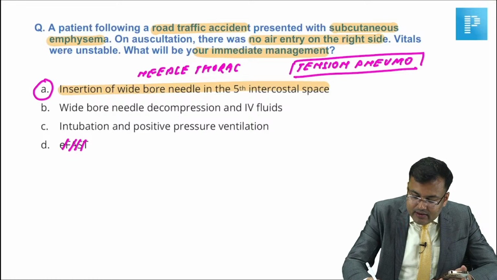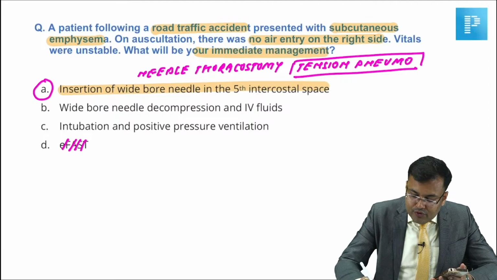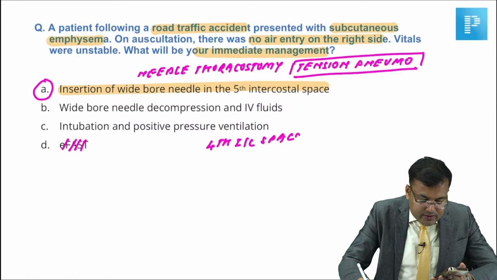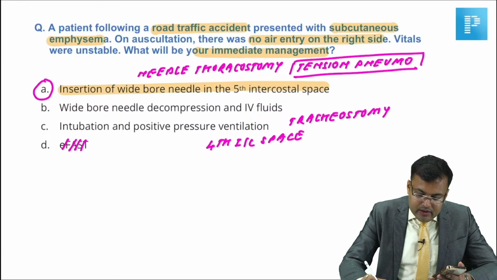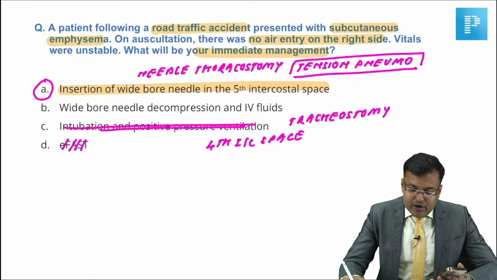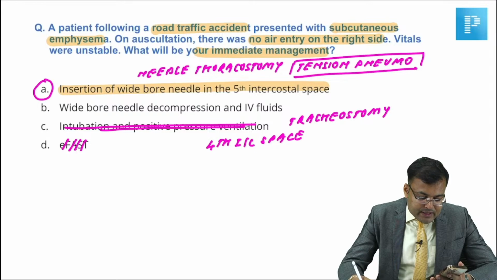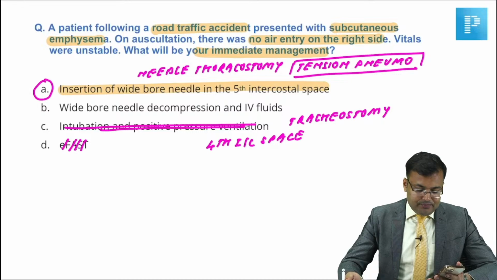Somebody wants to say that it was needle thoracostomy. So obviously it was needle thoracostomy. One option was the fourth intercostal space. No, we are going to insert it in the fifth intercostal space. And one option was tracheostomy. Obviously, we are not going to do tracheostomy. The intubation option was not there. Clear? So guys, obviously the correct answer is A.